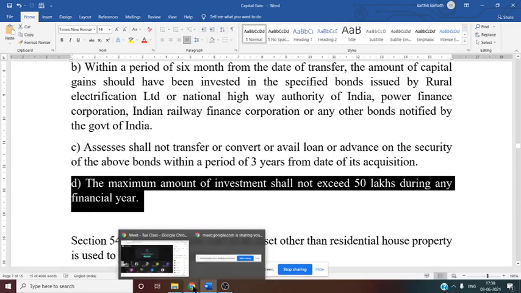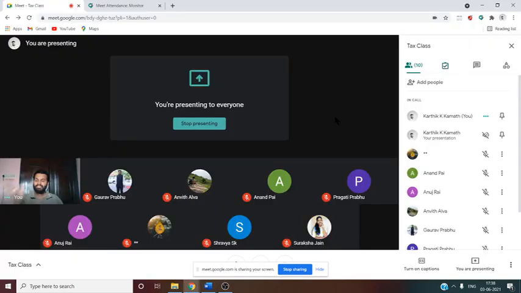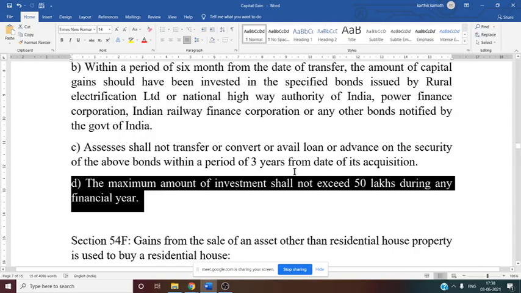If it exceeds 50 lakh, then the exemption is limited to 50 lakhs. If it is 60 lakh rupees, the exemption is limited up to 50 lakh rupees. More than that is not allowed as exemption. The remaining 10 lakh rupees is taxable. So that you have to keep in mind regarding 54EC, investment in specified bond.